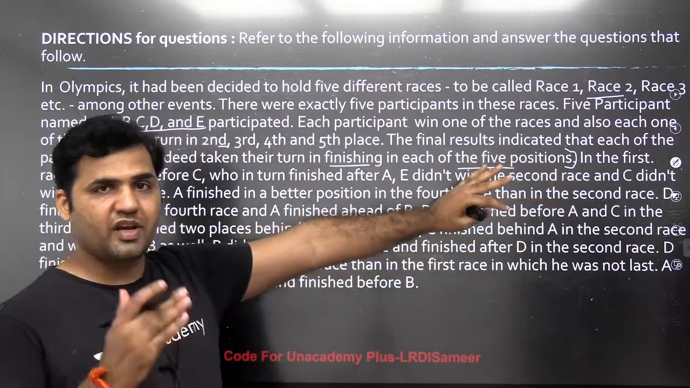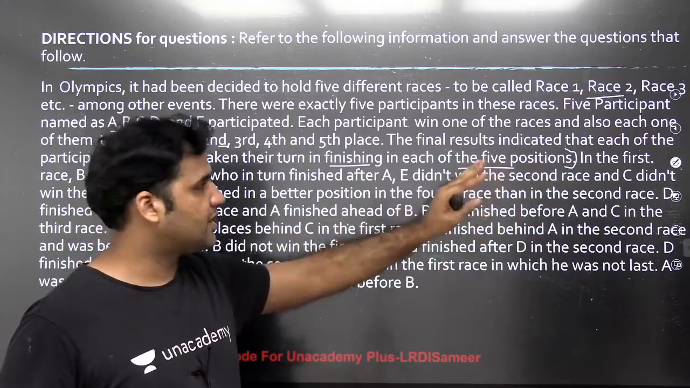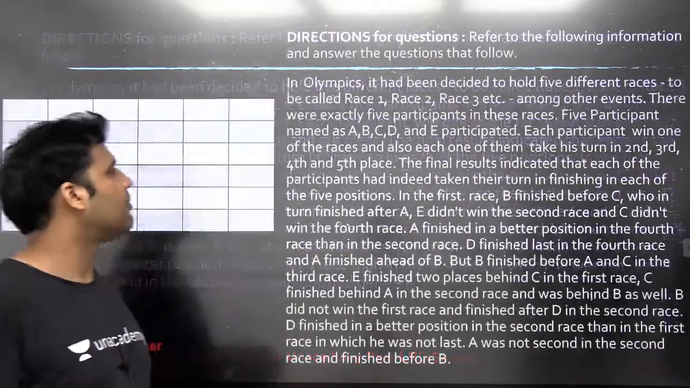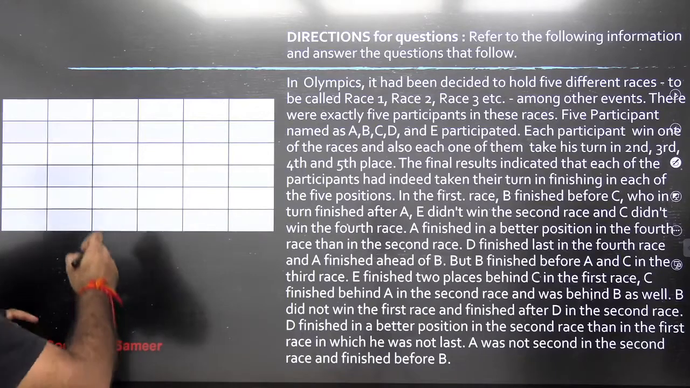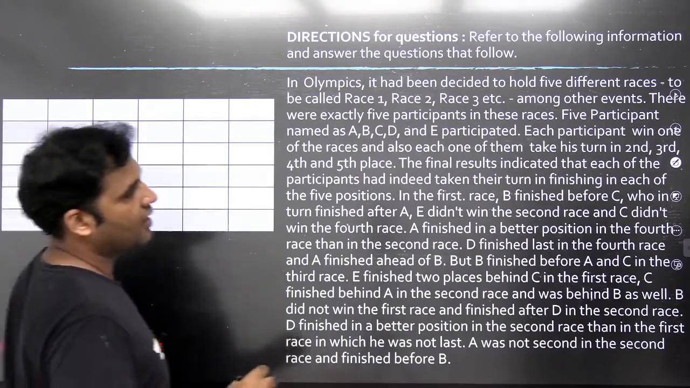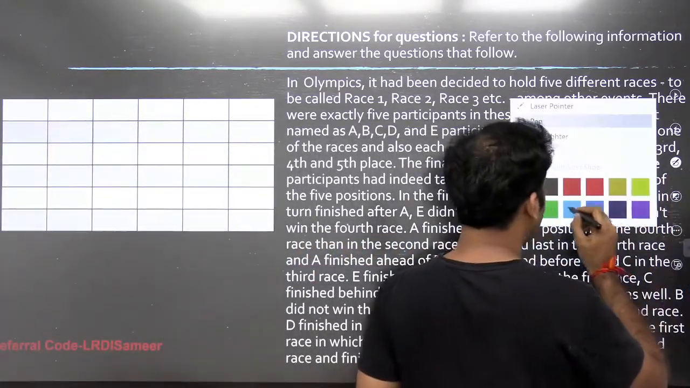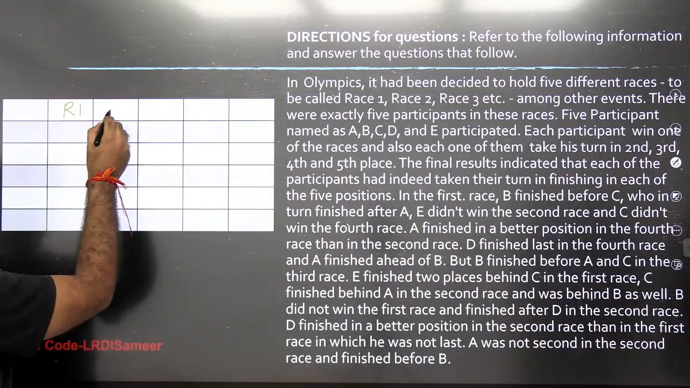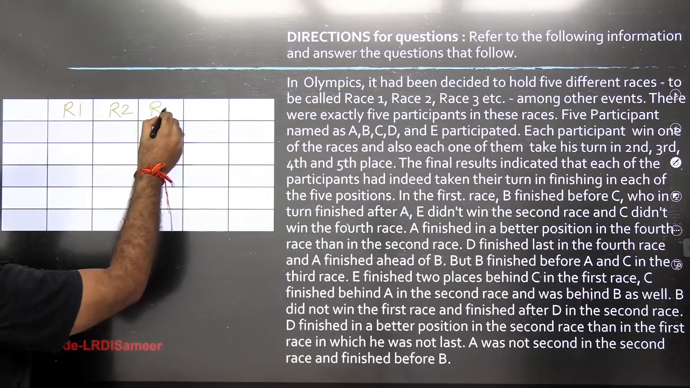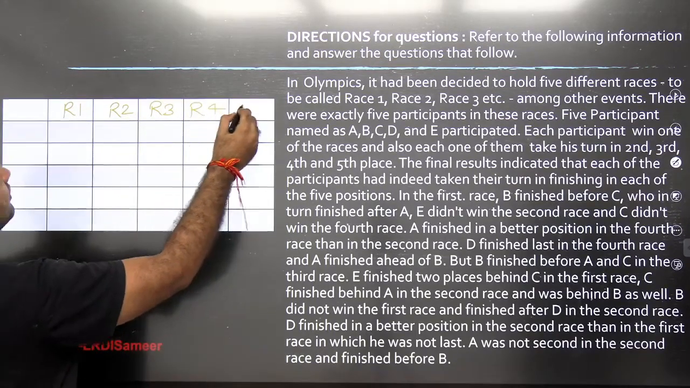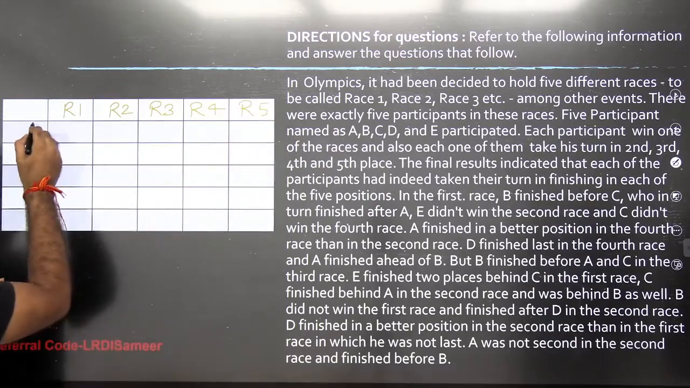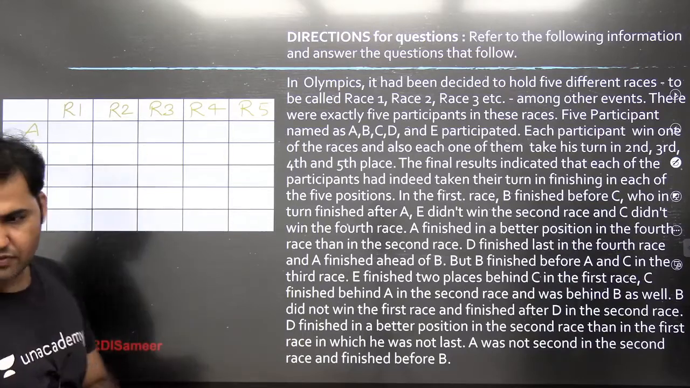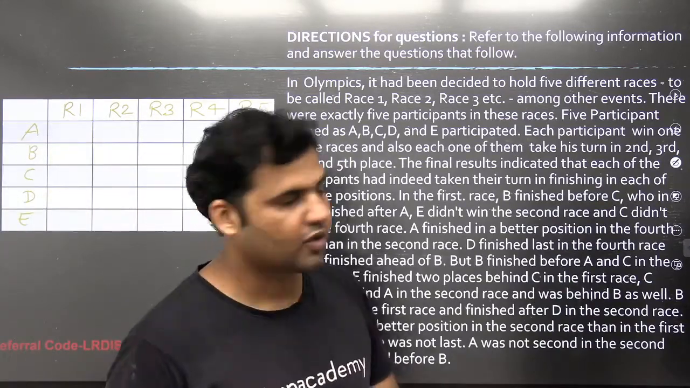So we are supposed to find out the ranks of every person participating in each of these 5 races. So basically what we are supposed to do is make a table of 6 by 6. Just write down all the race names. Race 1, race 2, race 3, race 4, race 5. Let's write it down, guys. So we have race 1, race 2, race 3, race 4, race 5, and the participants are A, B, C, D and E. Now let's find out what the ranks of all of these persons are.